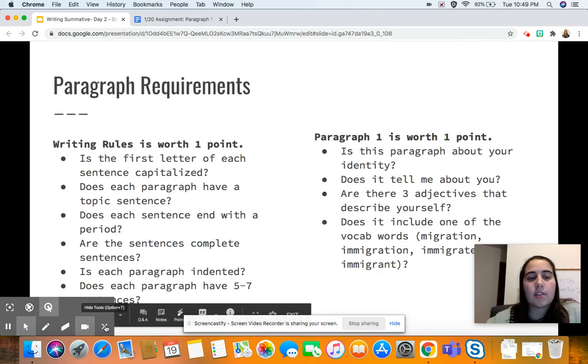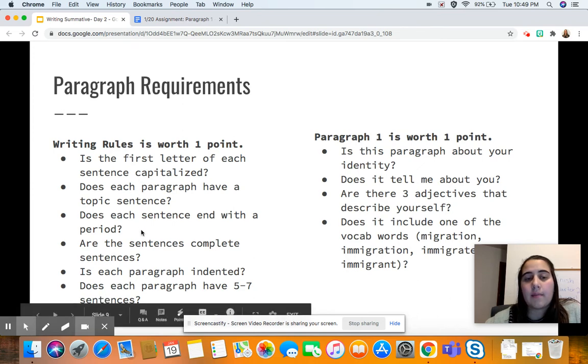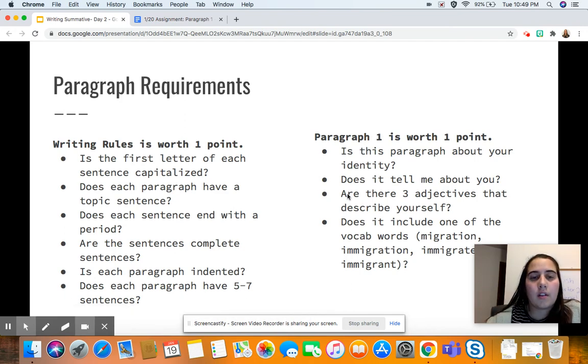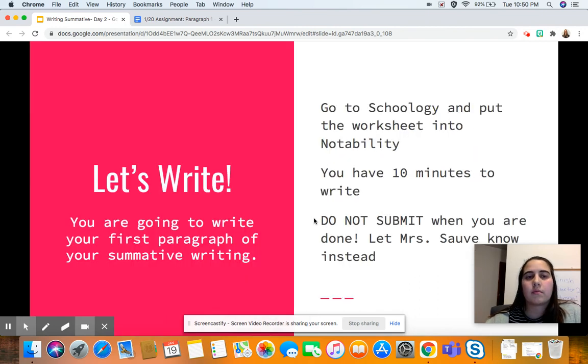All of these questions are different ways that you could be graded, so you need to make sure that you can answer yes to all of them, okay? And if I were to answer no to any of these, that means I would have to go back and fix my writing so that I did have these in there. Because if you miss these, then you're going to lose points.